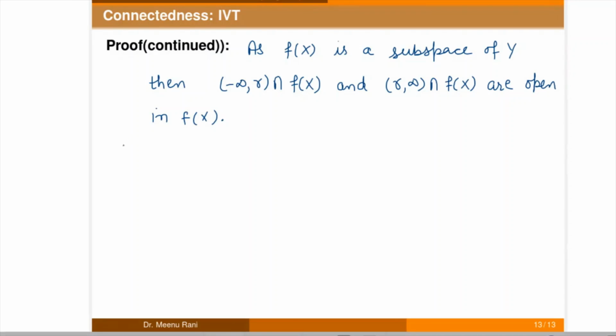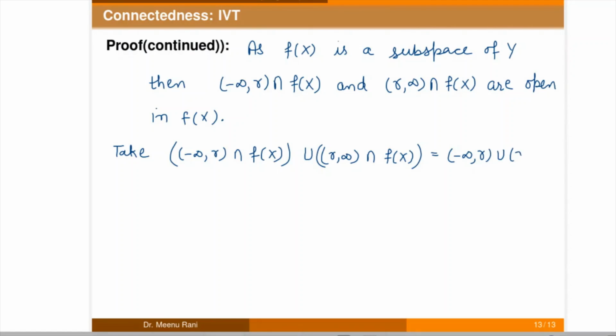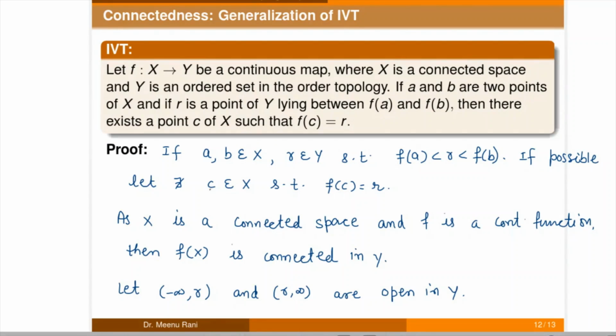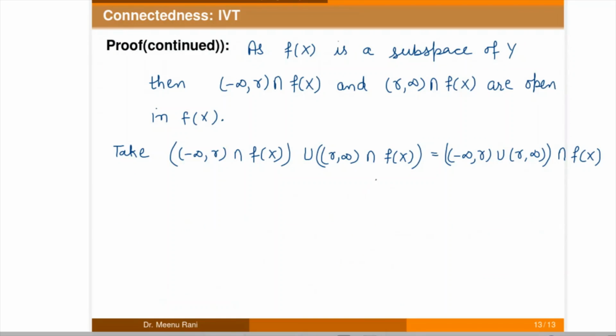If we take the union of these two open sets, that is, (minus infinity, r) intersection f(X) union (r, infinity) intersection f(X), it is ((minus infinity, r) union (r, infinity)) intersection f(X). Now there does not exist any point c of X such that f(c) equals r, so r is not in the image of X. So this intersection is f(X), as r does not belong to f(X).